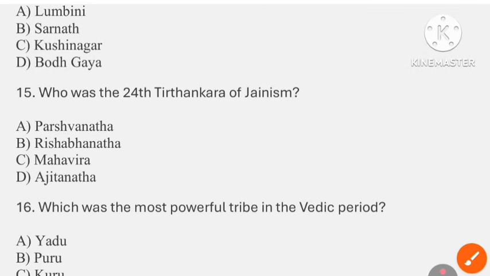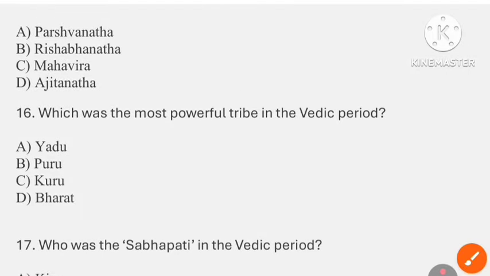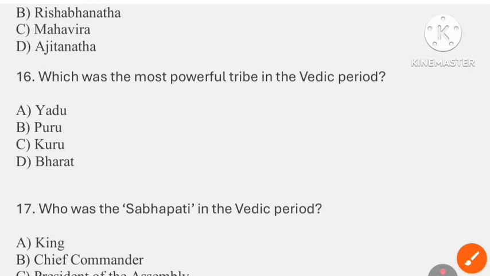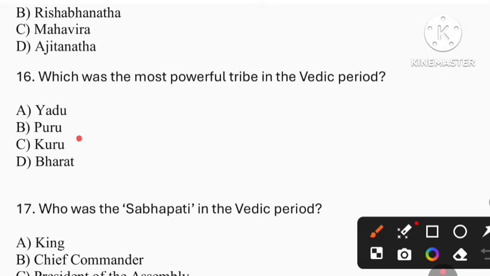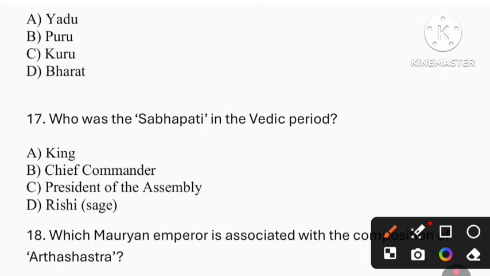Question number 15. Who was the 24th Tirthankara of Jainism? So the answer is option C, that is Mahavira. Question number 16. What was the most powerful tribe in the Vedic period? So the answer is option C, that is Kuru. Question number 17. Who was the Sabhapati in the Vedic period? So the answer is option C, President of the Assembly.